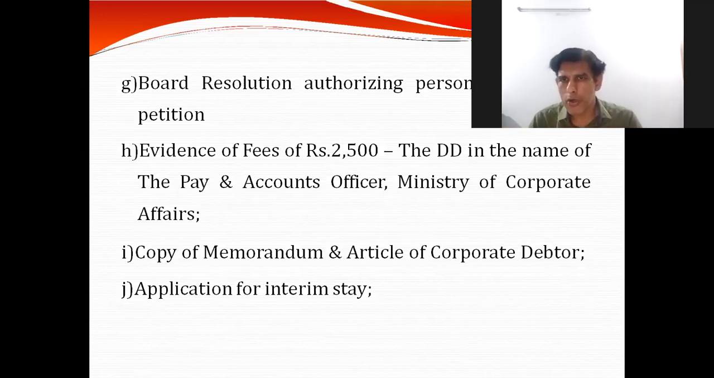It all depends upon case to case, but the prime criteria are that there has to be default, there has to be financial debt, and all the preconditions under Section 9 and Section 7 have to be fulfilled. Then the operational and the financial creditor are in the safe zone, and NCLT will definitely accept the case if you have done all the requirements.